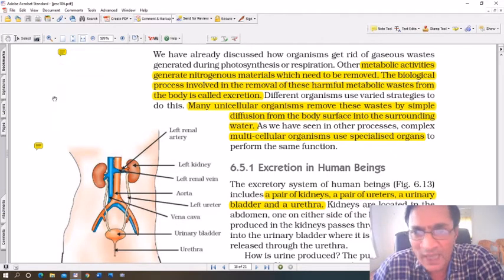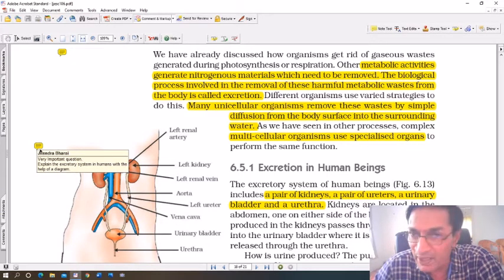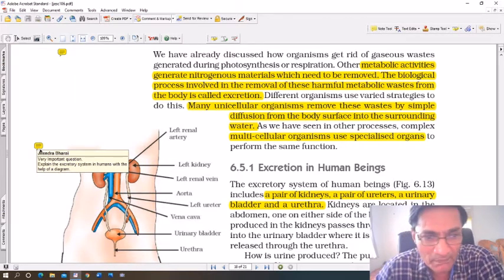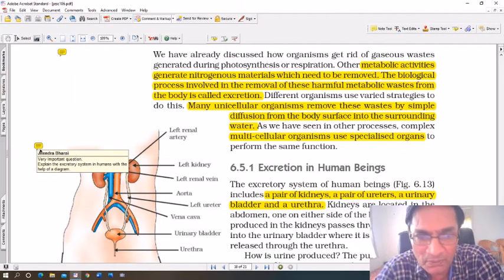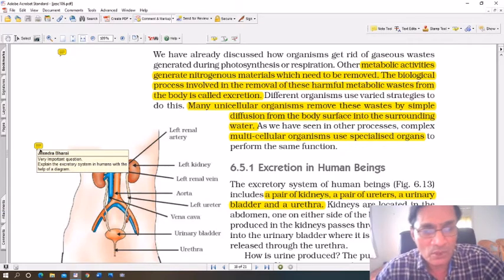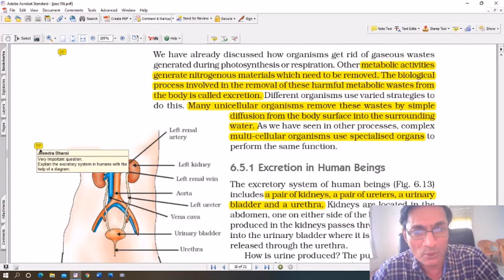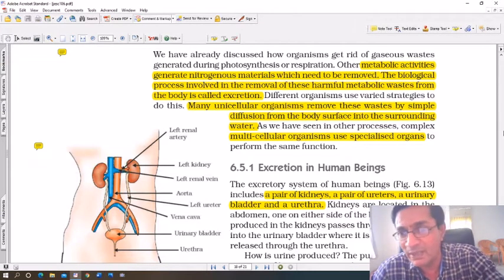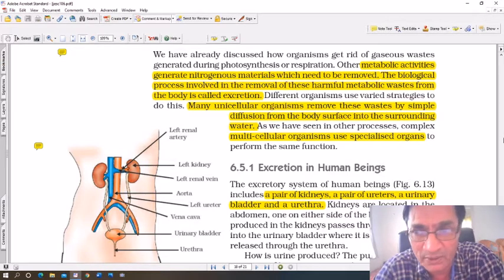And the second question here is a very important question. It has been asked in board exams before and it can be asked again. Explain the excretory system in humans with the help of a diagram, or explain the process of excretion in humans with the help of a diagram. So this diagram is extremely important. Make sure you write this question out here and underline or highlight everything that I have highlighted.